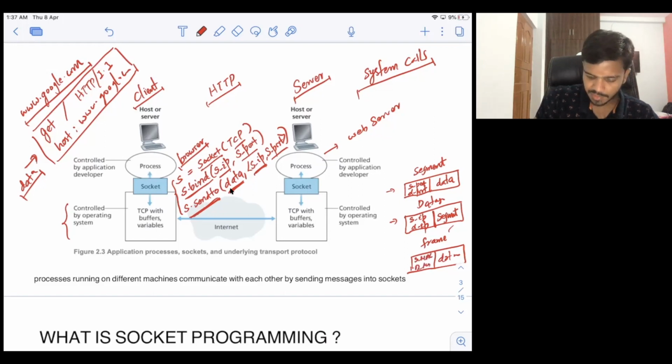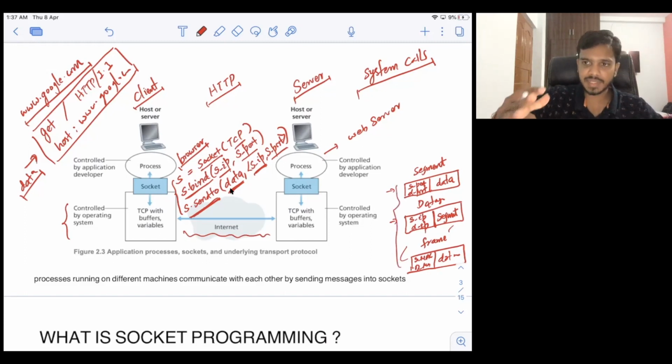Now this frame will be then passed to the physical layer, right? Now the physical layer will take care of passing whatever frame you have, it will go through the routers. Finally, it will reach the destination. And at destination, if you remember, decapsulation will happen. So here encapsulation was happening, and on the server side, decapsulation will happen.